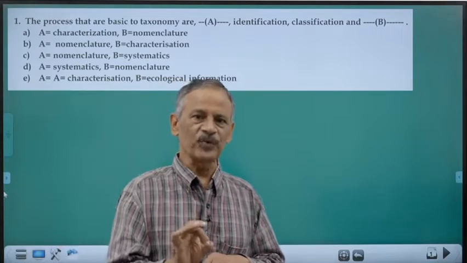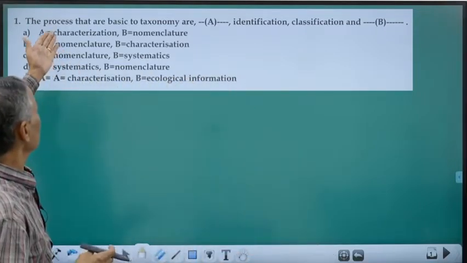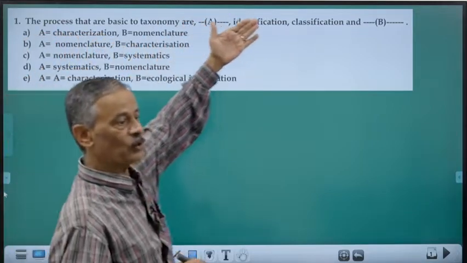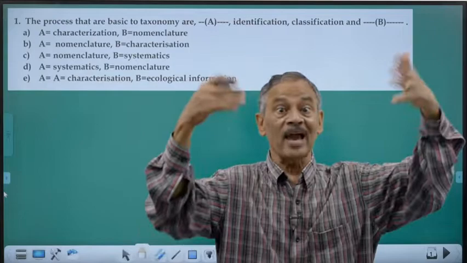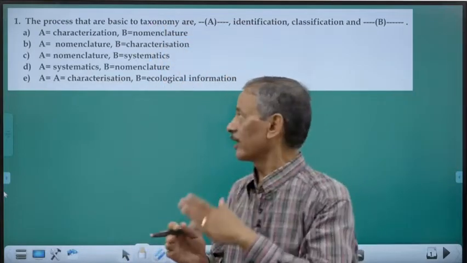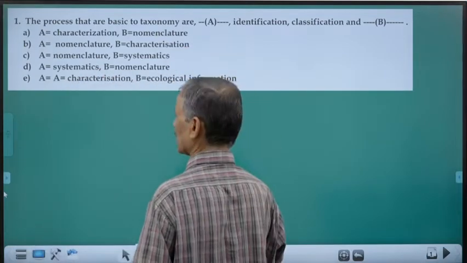So in classification, what are the things that are basic? The processes that are basic to taxonomy. First, we have to explain the characters of that organism. That's called characterization. First one is characterization.